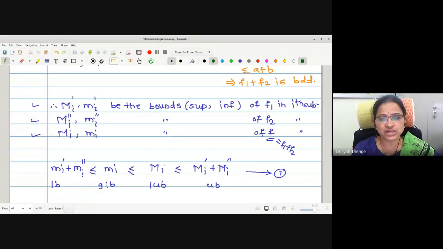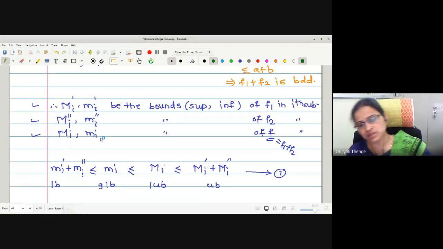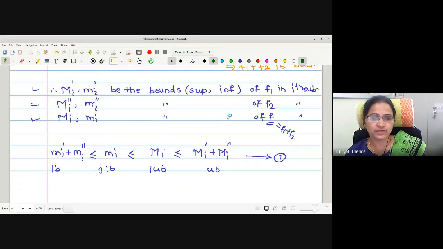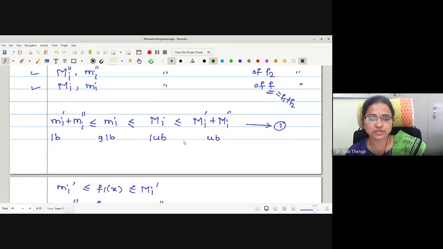Therefore single dashes are the bounds for the function f1, that is M dash, m dash. Double dashes, M double dash and m double dash, are the bounds for f2. Without dashes, only capital M and small m are the bounds for f. Later we established the relation between the bounds of the function f1 plus f2, right?